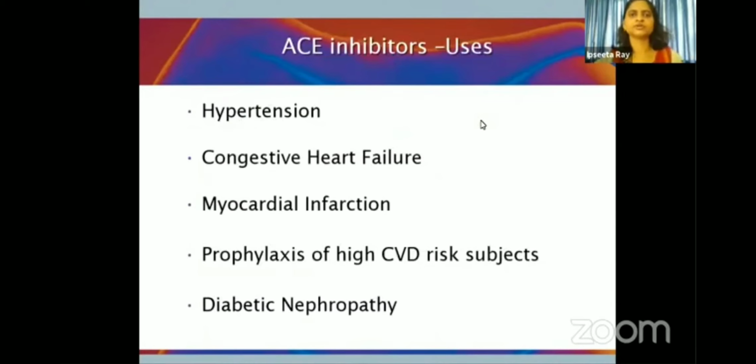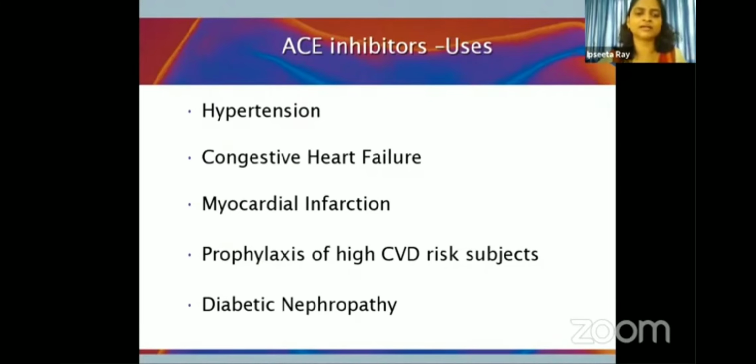Now coming to the uses of the ACE inhibitors: hypertension, which we already discussed, and congestive cardiac failure. Now they have become very promising drugs. They are mainly indicated because they also reduce the progression of the disease. We'll discuss this in detail later on.